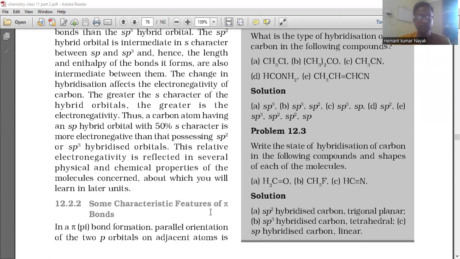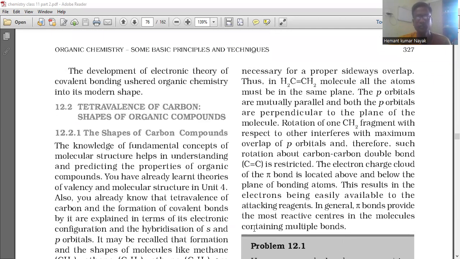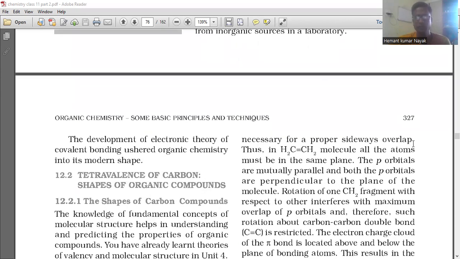Some characteristic features of pi bonds. So pi bonds and sigma bonds are also there. In a pi bond formation, parallel orientation of the two p orbitals on adjacent atoms is necessary for proper sideways overlap. Thus, in the H2C=CH2 molecule, all the atoms must be in the same plane.